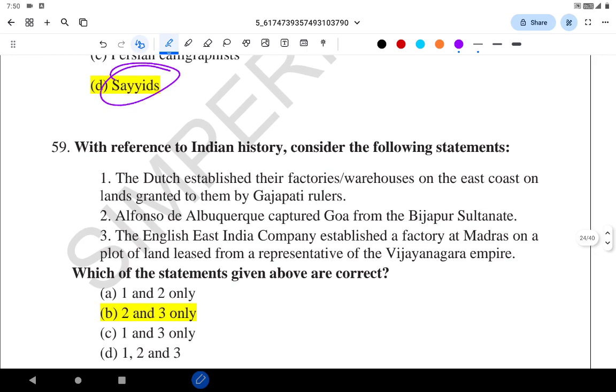With reference to the Indian history, consider the following statement. The Dutch established their factories, warehouses on the east coast on land granted to them by Gajapati rulers. Wrong. Dutch established their first factory in Masulipatam in 1605. I think the Gajapati rulers, their rule ended in 1550. So there is a 50-year gap. Statement 1 is wrong.